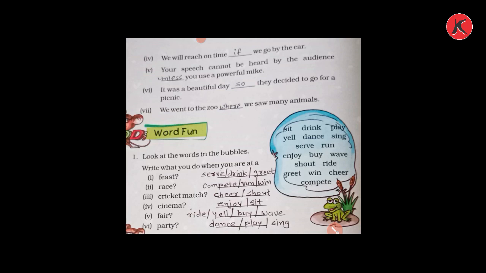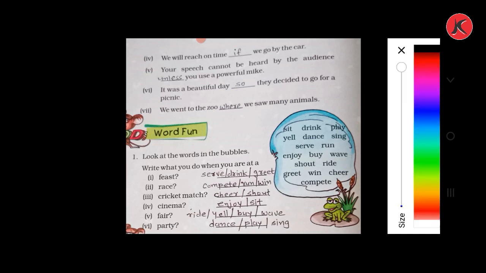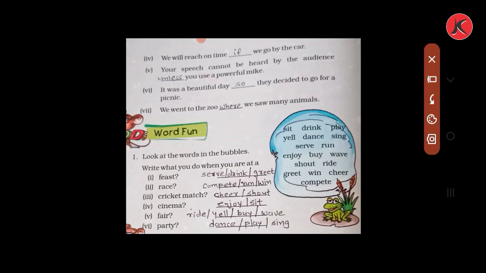Your speech cannot be heard by the audience blank you use a powerful mic. Here we will write unless to fill this blank. Next, it was a beautiful day, so they decided to go for a picnic. So here we will fill this blank with so. Next, we went to the zoo blank we saw many animals. We went to the zoo where we saw many animals. So here we will fill this blank with where.